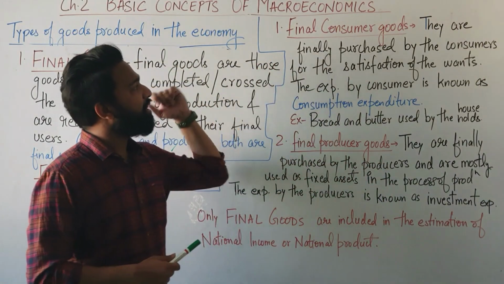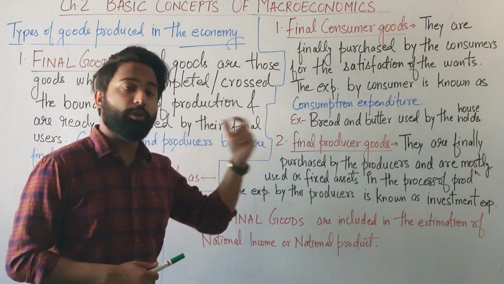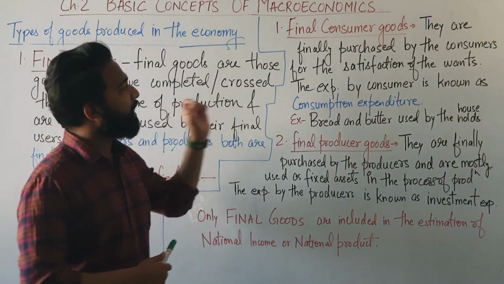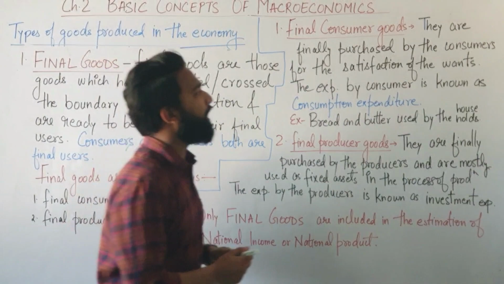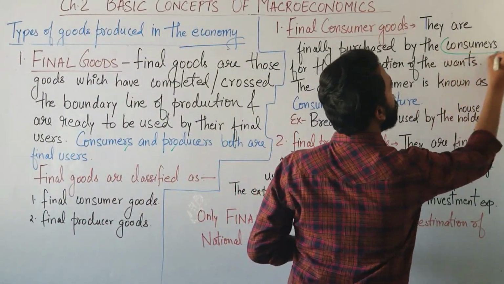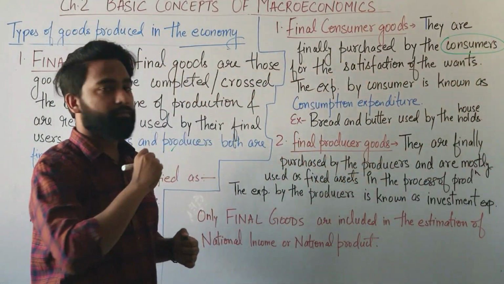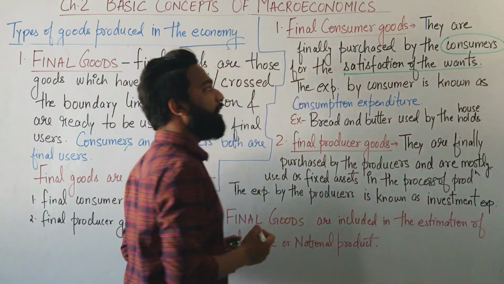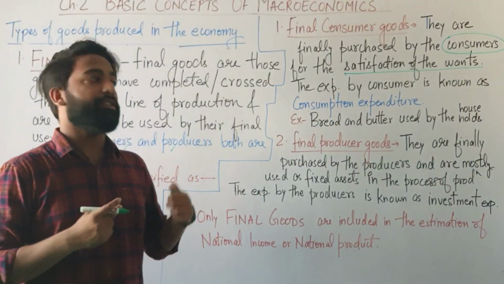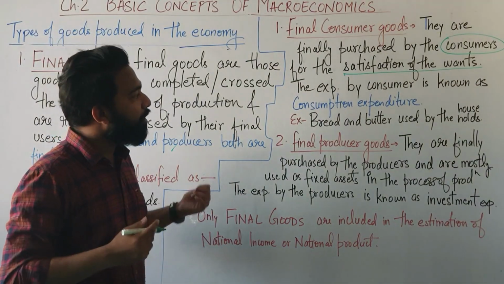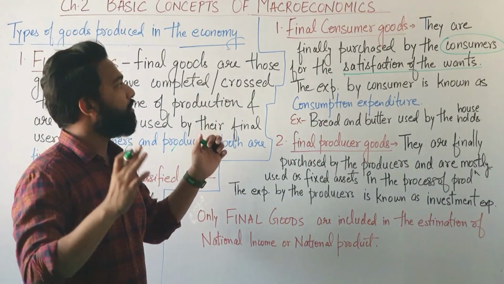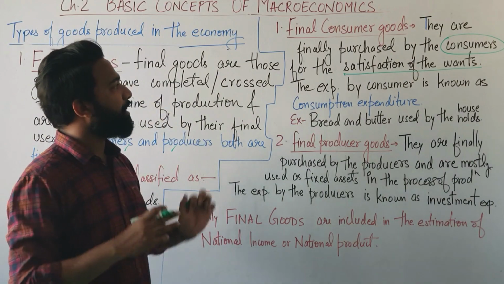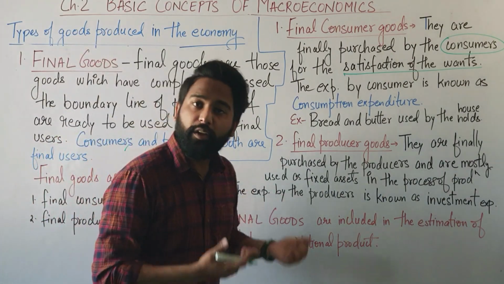The first one is final consumer goods. Now, what does that mean? They are finally purchased by the consumers for the satisfaction of their wants.